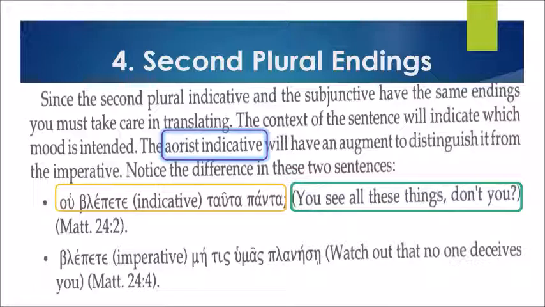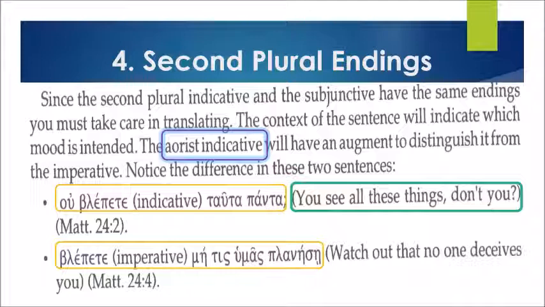Second example, let's take a look in Matthew 24, verse 4. Blepete me tis humas planese. Again, blepete me tis humas planese. So this time, the word blepete is an imperative function, which means watch out that no one deceives you.